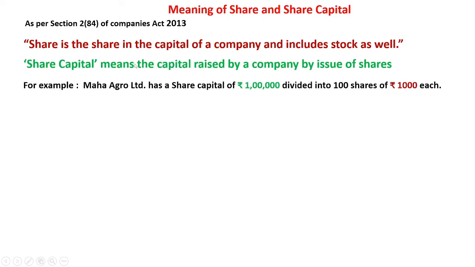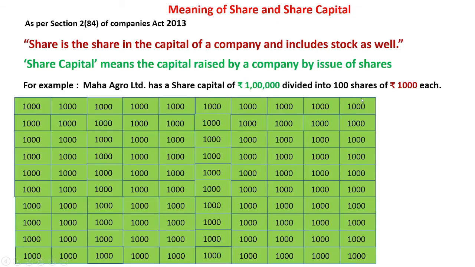We will understand this by taking an example. For example, Maha Agro Limited has a share capital of rupees 1 lakh, which is divided into 100 shares of 1000 each. See, all the green part, that is 1 lakh, 100 parts of 1000 each, this is called the share capital.